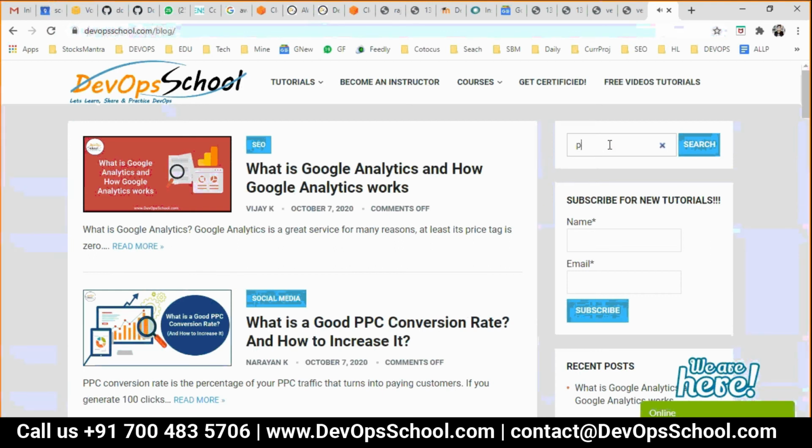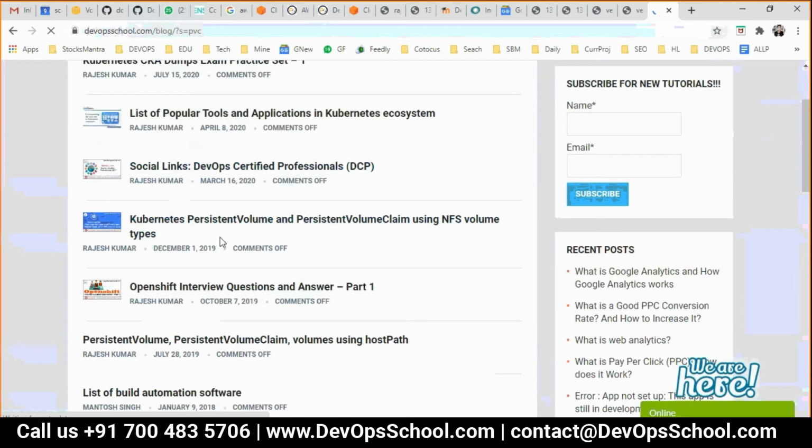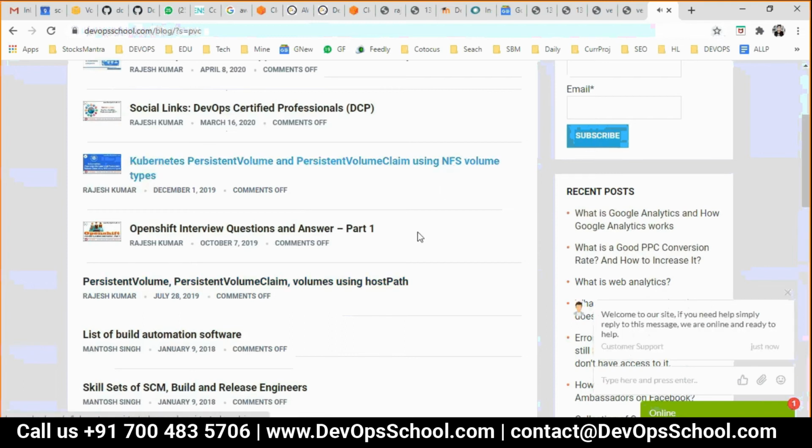I'll just type PVC in my blog search and I'll get some tutorials. See, this is Kubernetes PV and PVC using NFS. I don't have an NFS server, which is across the network, so I will not use this. But this one will work for me: PV and PVC volume using host path. See, NFS is one plugin. Host path is another plugin. These are different kinds of plugins.